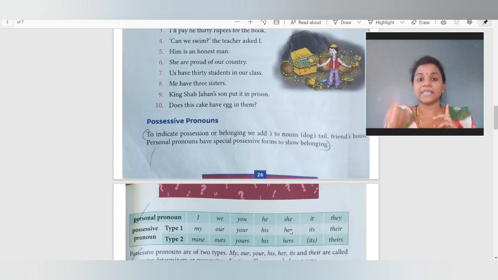So we use s there. Why do we use s? To show the perfect belongingness. This is not at all mine, it is theirs. Or this is not yours, it is ours. Understand? So the s gives us the pressure, the importance, that this belonging actually belongs to whom. कि वो उनका ही है और किसी का नहीं है. So here again they have given you the type.